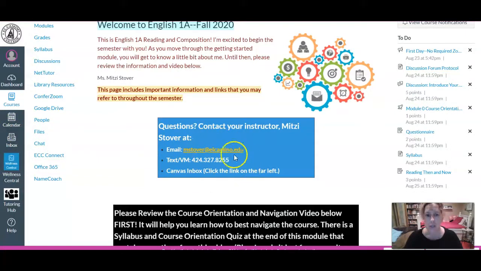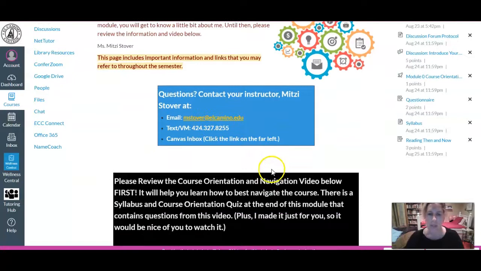Okay, just so you know, also with those 3 contact methods, I will get back to you within 24 hours, usually within a few hours actually, through all of those methods. So whichever one you prefer is fine with me. The exception is if you message me after 10 p.m., I generally don't check and return messages after that time. So I'll get back to you first thing in the morning.